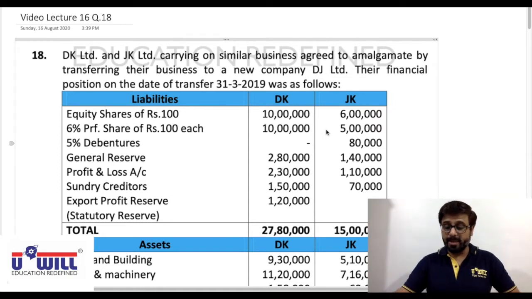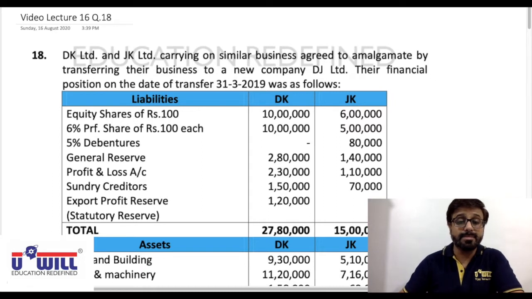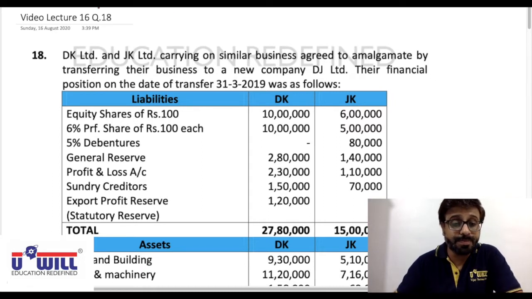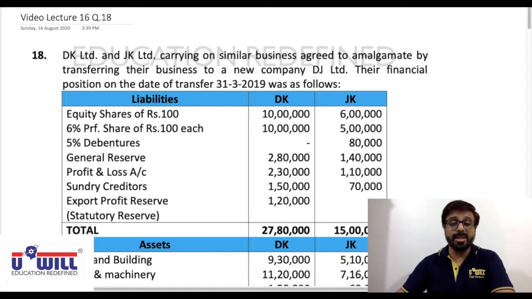So let's take up question number 18 of amalgamation now. There is a minor correction also in the balance sheet. So listen to the question carefully and make that correction when I discuss it. Okay. DK and JK Limited, carrying on similar business, agreed to amalgamate by transferring their business to a new company, DJ Limited.